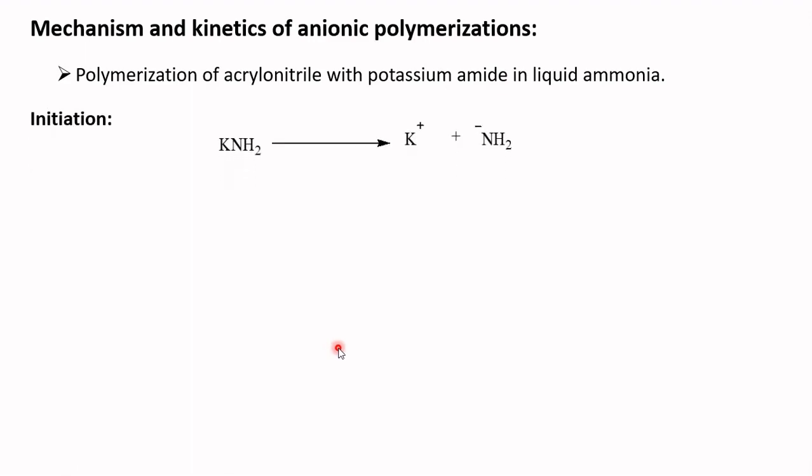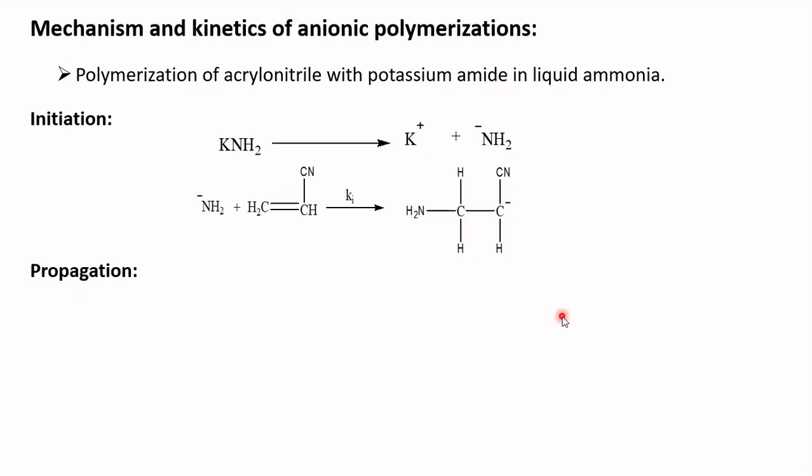In the initiation step, potassium amide initiates the polymerization of acrylonitrile. Potassium amide ionizes to give K plus and NH2 minus. The NH2 minus formed attacks the acrylonitrile and it forms a carbanion.